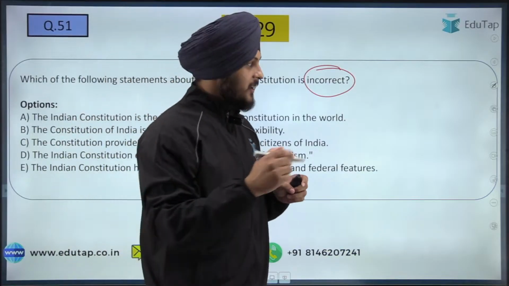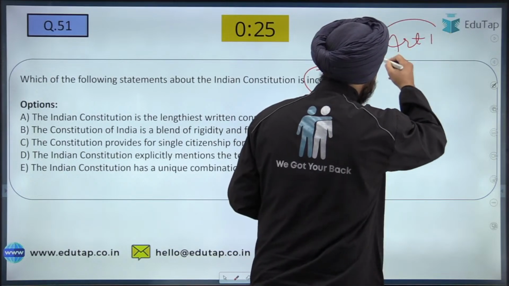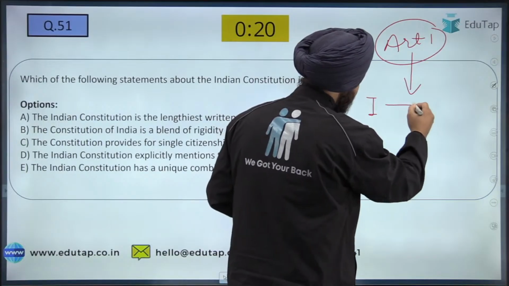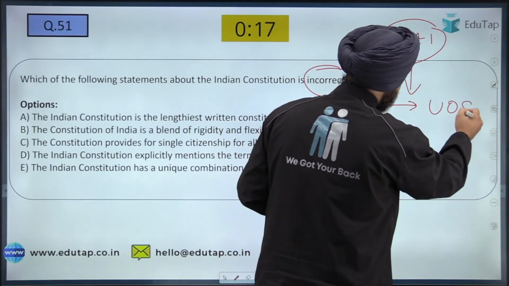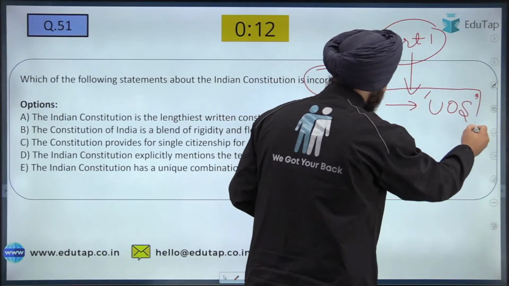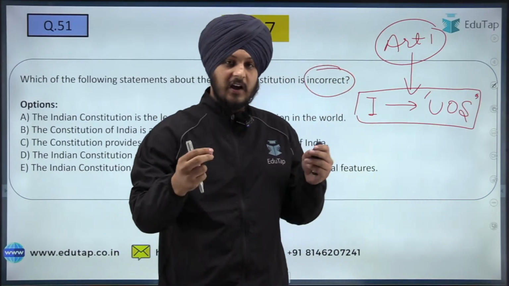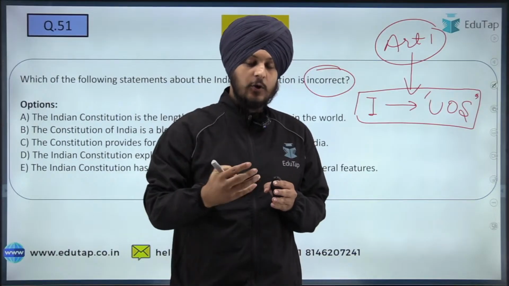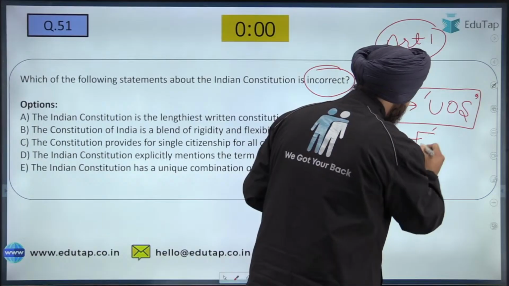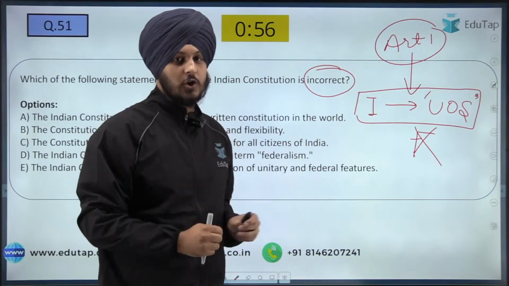In order to know that, we need to understand Article 1 of the Constitution. What is there in Article 1? That India, that is Bharat, is a union of states. This is very much explicitly mentioned as a part of your constitution. Even if Article 1 claims India to be a union of states, it promotes the idea of federalism, but the term federalism has not been mentioned explicitly in our constitution. Though India follows the ideas of federalism, the term is not mentioned in the constitution.